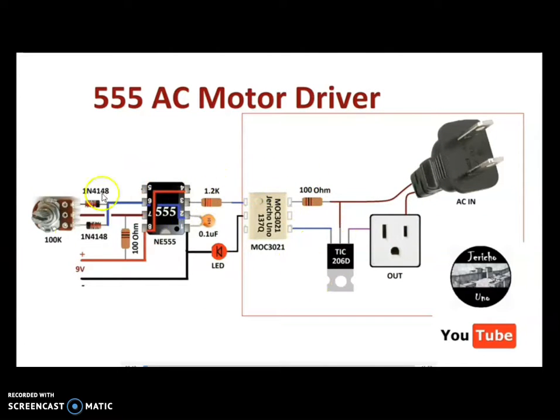Similarly, here is a pulse generator, but here is a high power circuit. If you directly give the commands to the gate terminal, what happens? Sometimes high power can flow, and once high power flows, the total control circuit will fail. That's why we use one mediator, which is called the optocoupler.